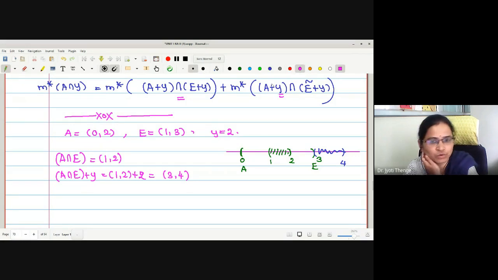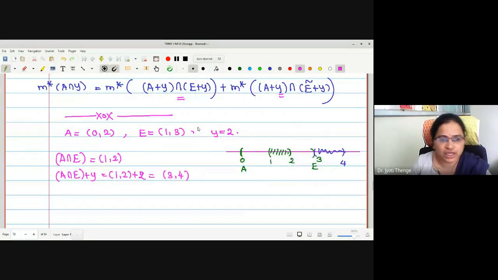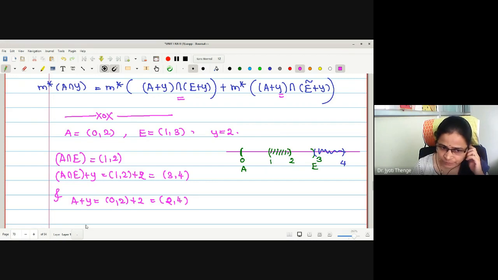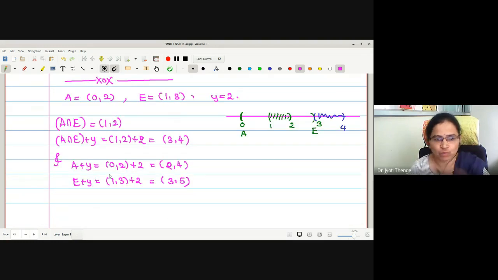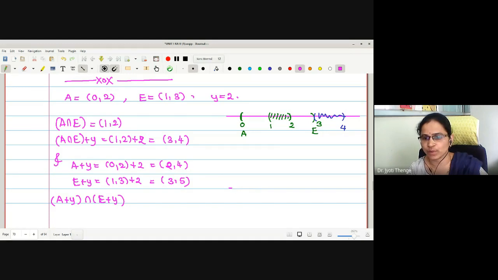Now, what we have to find is A plus Y intersection E plus Y. What is A plus Y? A is (0, 2) added with 2, therefore it is (2, 4). What is E plus Y? E is (1, 3) added with 2, therefore this is (3, 5). And what is their intersection? Open (3, 4), again.